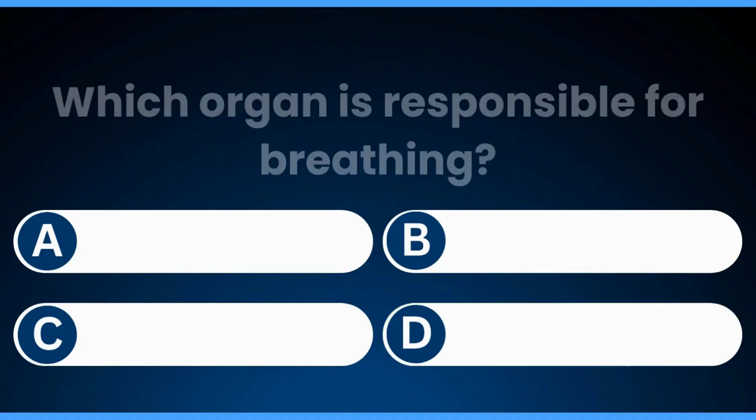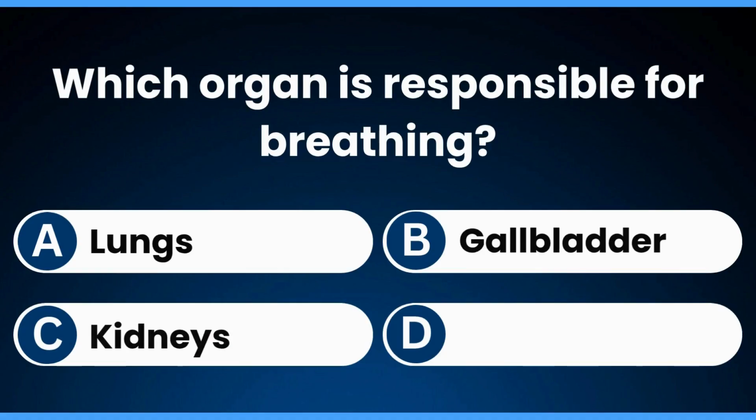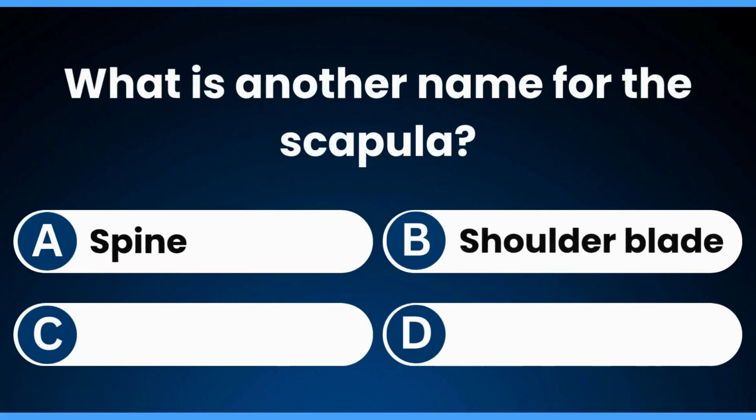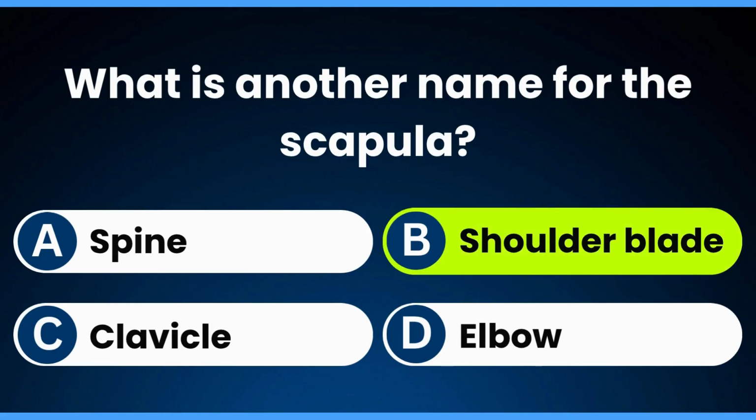32. Which organ is responsible for breathing? Lungs. What is another name for the scapula? Shoulder blade.